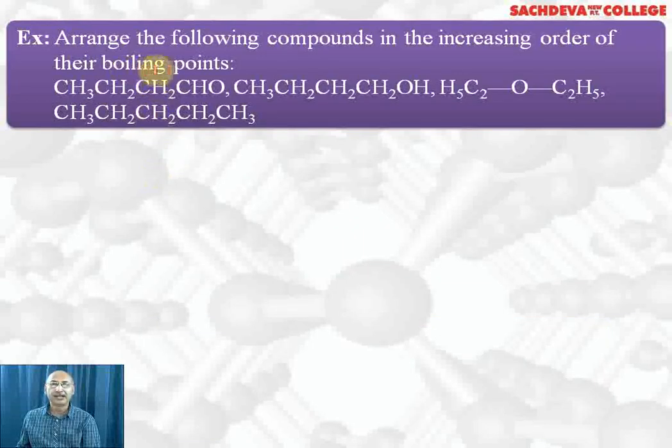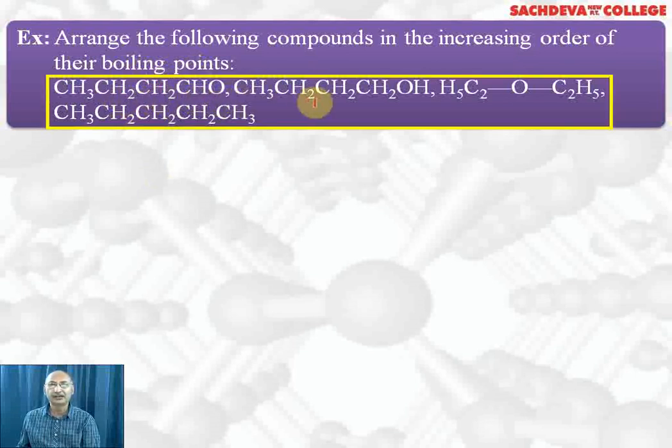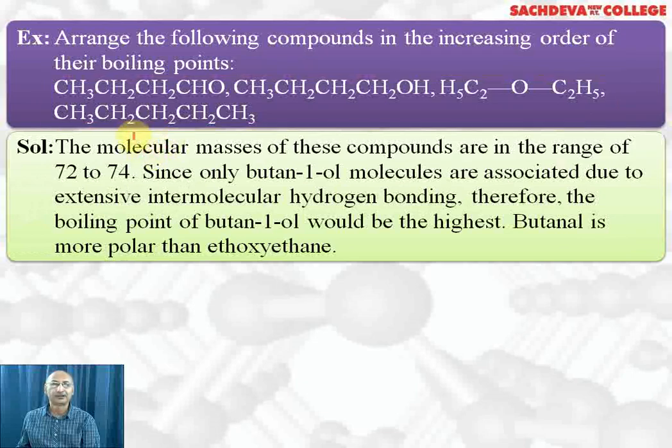Let's take up: arrange the following compounds in the increasing order of their boiling point. First we have butanol, then butanal, then diethyl ether, and then hydrocarbon containing 5 carbon atoms. Molecular mass is similar for all. Here butanol has highest boiling point because it is associated with intermolecular hydrogen bonding.